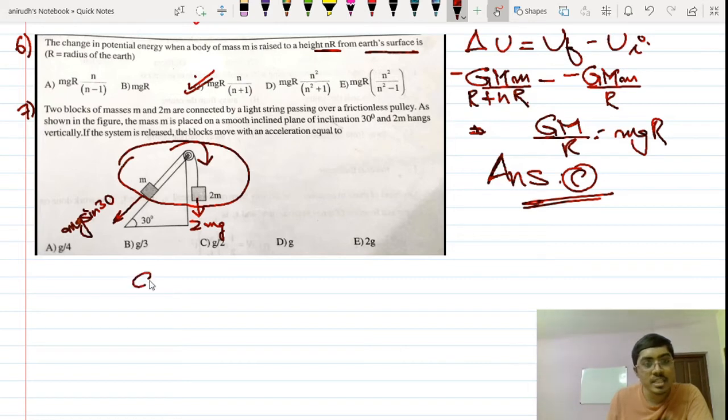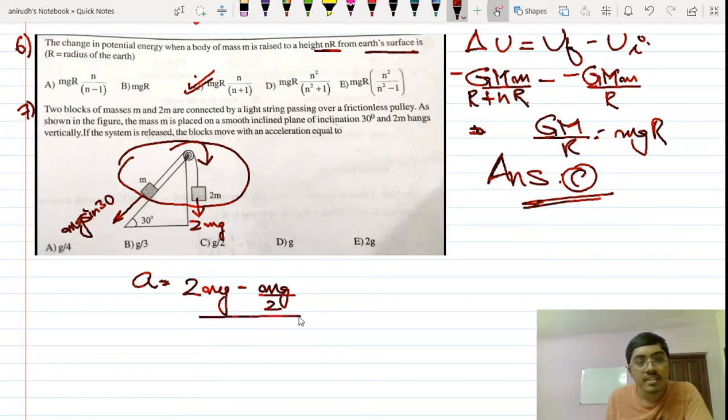So acceleration is equal to net external force divided by the net mass. What is the net external force here? More is this, less is this. So 2 mg minus mg by 2, since sin 30 is 1 by 2. So 2 mg minus mg by 2, divided by the net mass, that is 3m. m and m get cancelled.